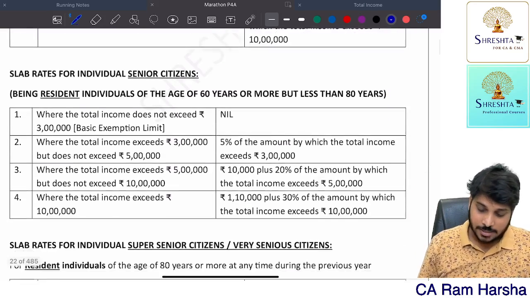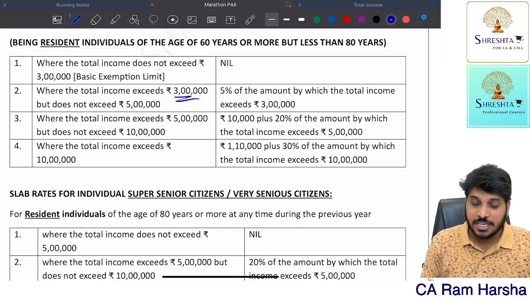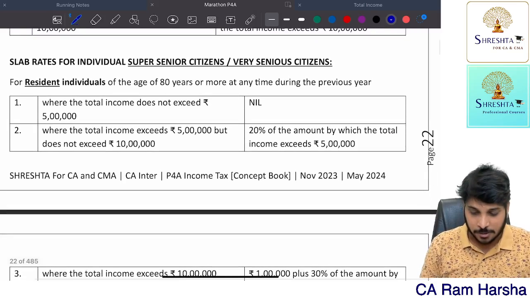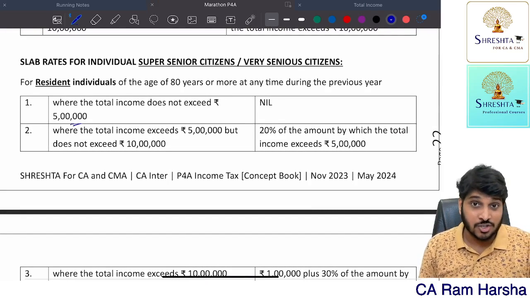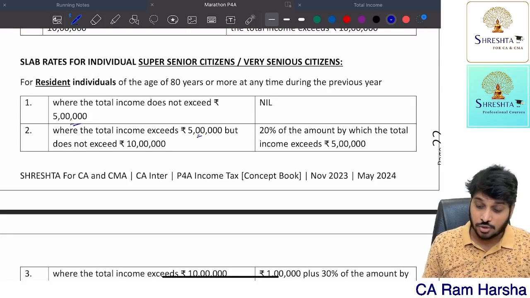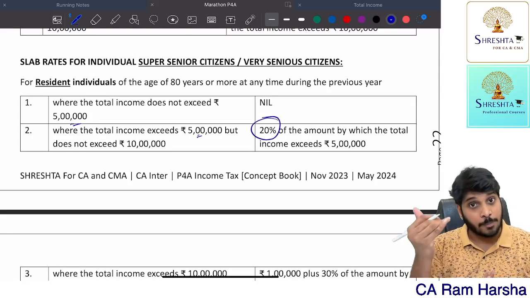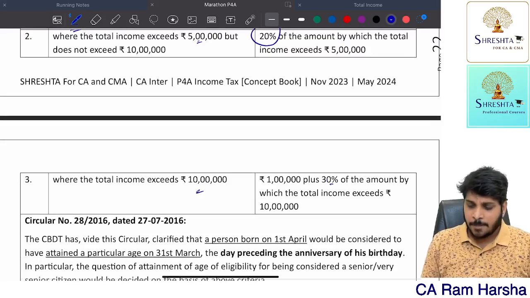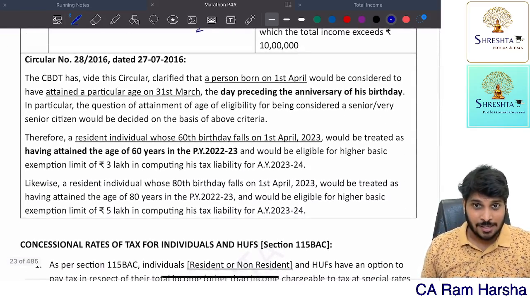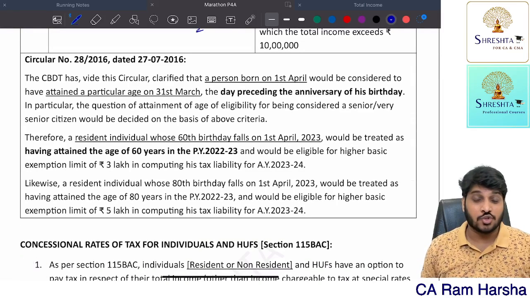Suppose it is a senior citizen, then initially 3 lakhs, 3 to 5, 5%, 5 to 10, 20%, beyond 10, 30%. Super senior citizen, up to 5 lakhs straight away exempt. Only after 5 lakhs onwards the tax will start. So straight away 20% after 5 lakhs up to 10 lakhs. Beyond 10 lakhs, the tax rate is flat 30%. Now for a non-resident, the basic exemption is always 2.5 lakh.